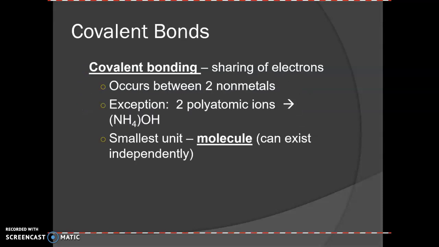Covalent bonding is, instead of transferring electrons, now they're going to share electrons to meet that octet rule. So they're still trying to become stable.